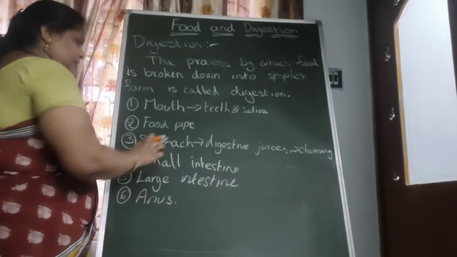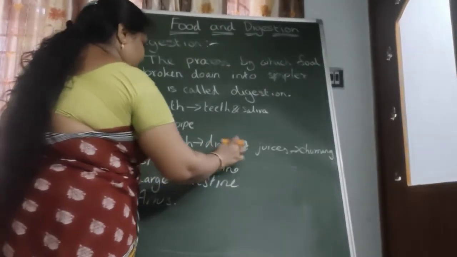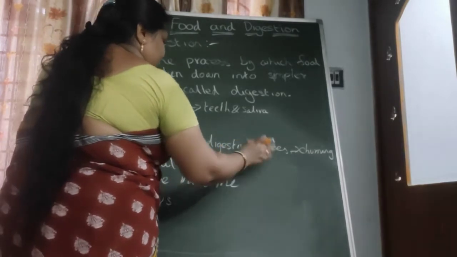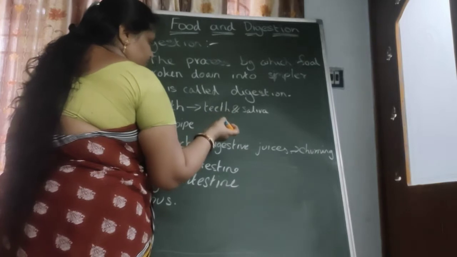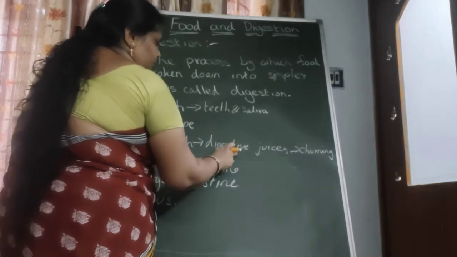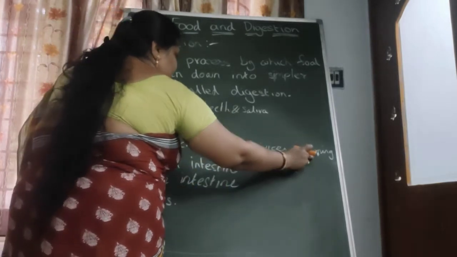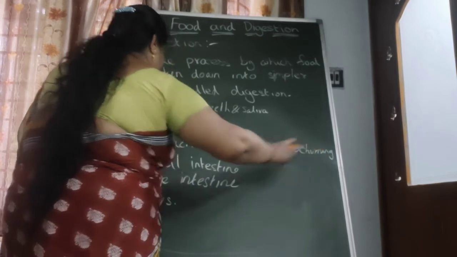Next, the stomach. In the stomach, the food substances are converted into simpler form with the help of digestive juices through the process of churning.